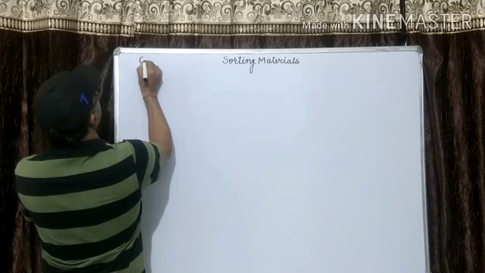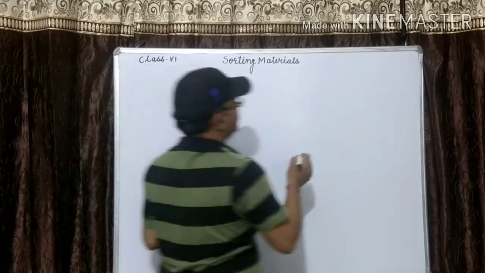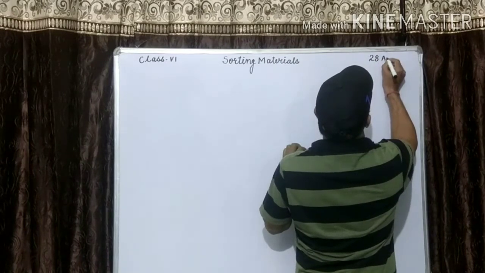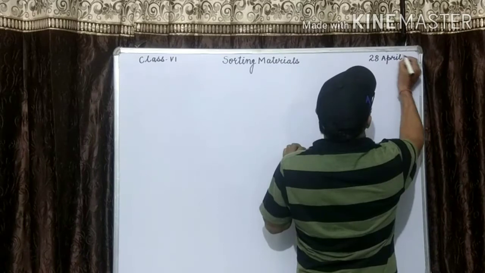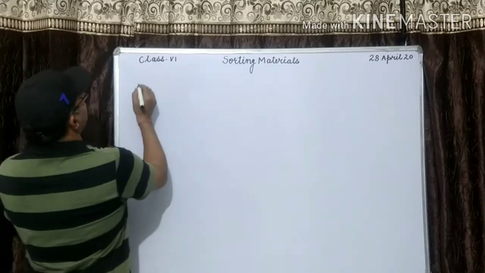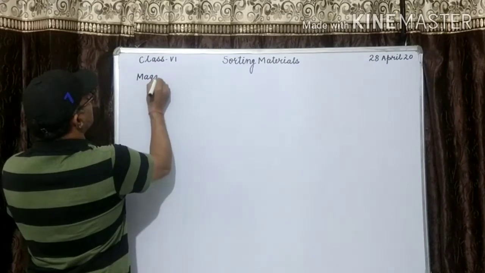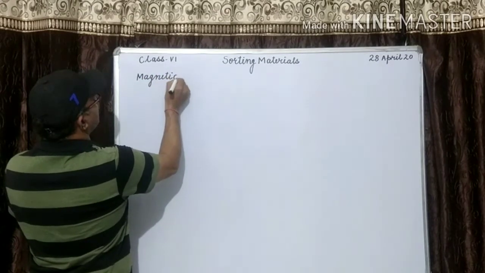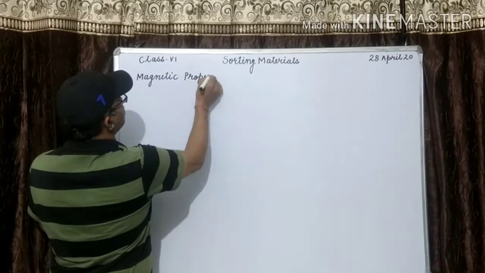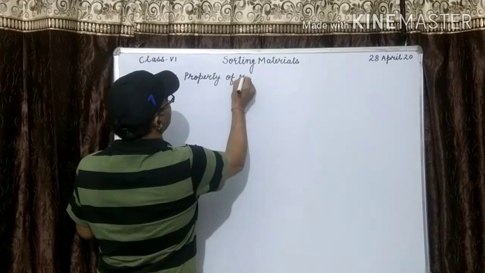Class 6th. Date is 28, 20. Topic is magnetic property of materials.